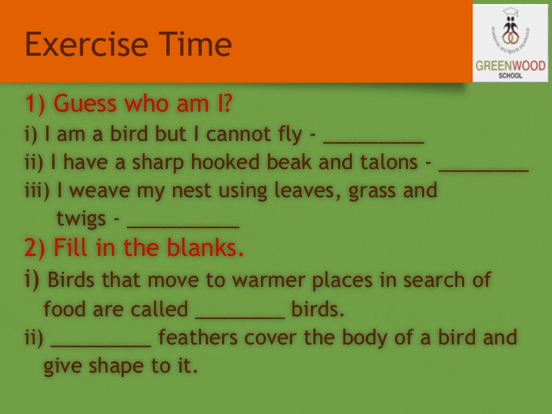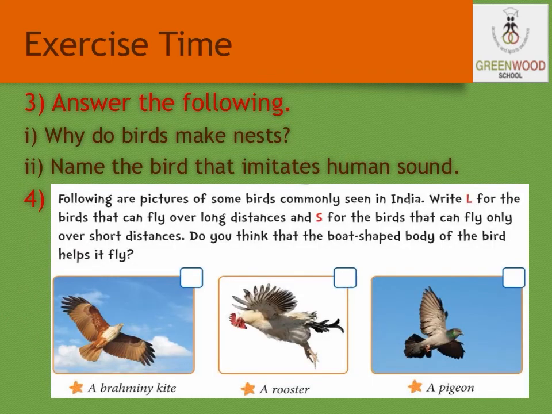The next one is the fill in the blank. Birds that move to warmer places in search of food are called dash birds. Dash feathers cover the body of a bird and give shape to it. The next exercise is answer the following. Why do birds make nests? The next one, name the bird that imitates human sound.